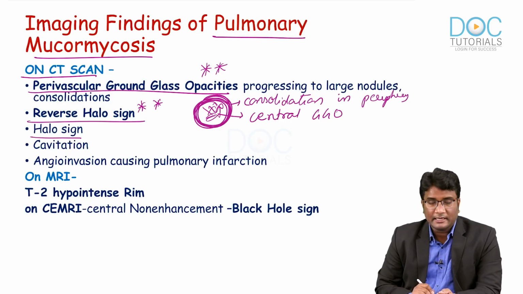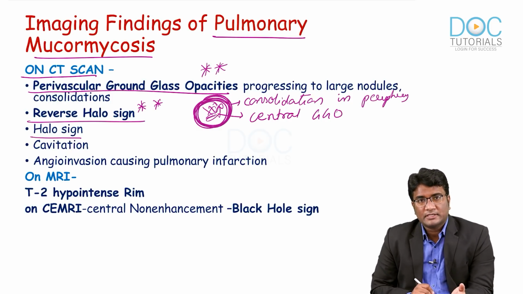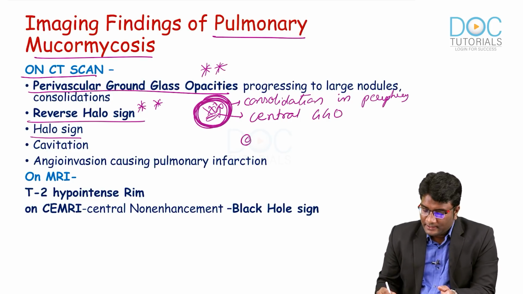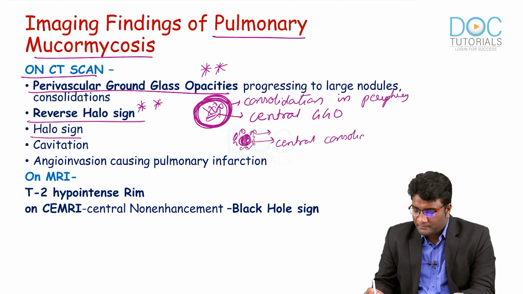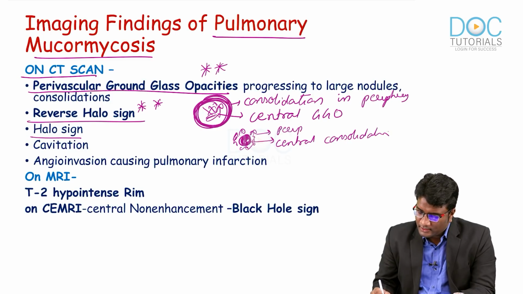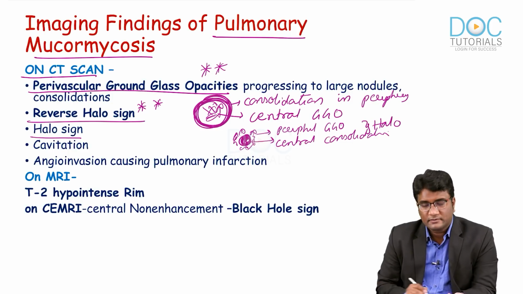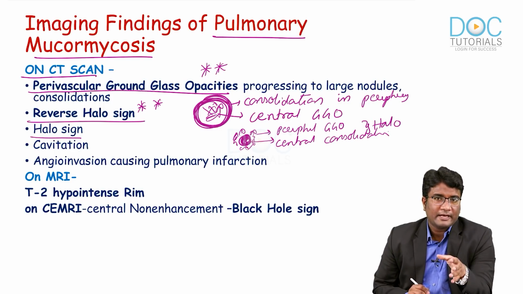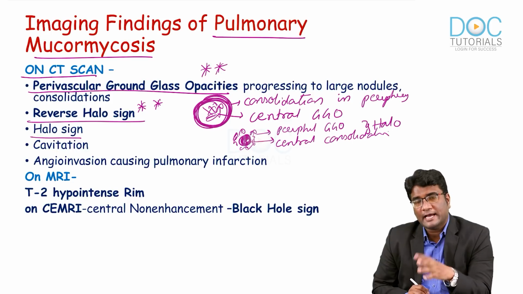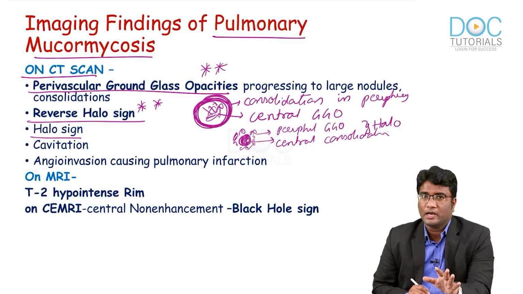You can also see the halo sign, as in the case of invasive aspergillosis, right? Angioinvasive aspergillosis also produces that halo sign, where you see central consolidation and peripheral ground glassing. If you see such an appearance where you have a central consolidation and peripheral ground glassing, that is called a halo sign. This is the halo sign. So, please remember both reverse halo as well as halo sign can be seen. Reverse halo sign is more in favor of mucormycosis, whereas halo sign is more in favor of invasive aspergillosis, but both can occur, okay, in mucormycosis.